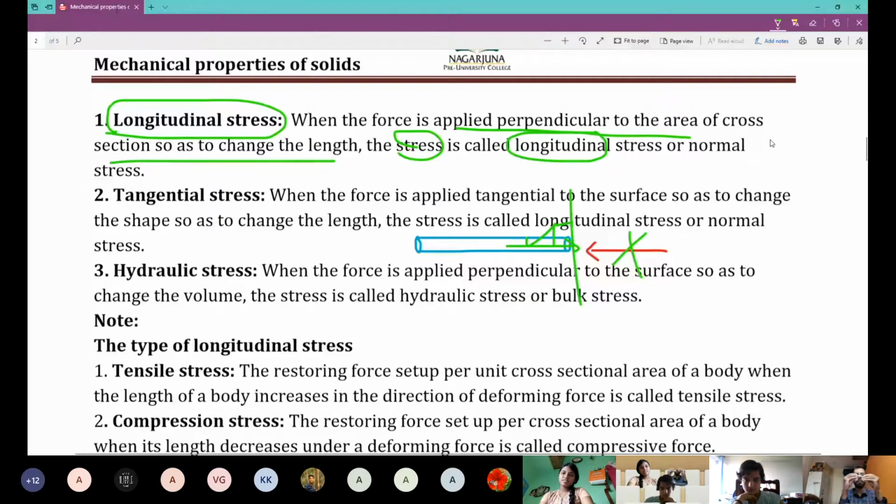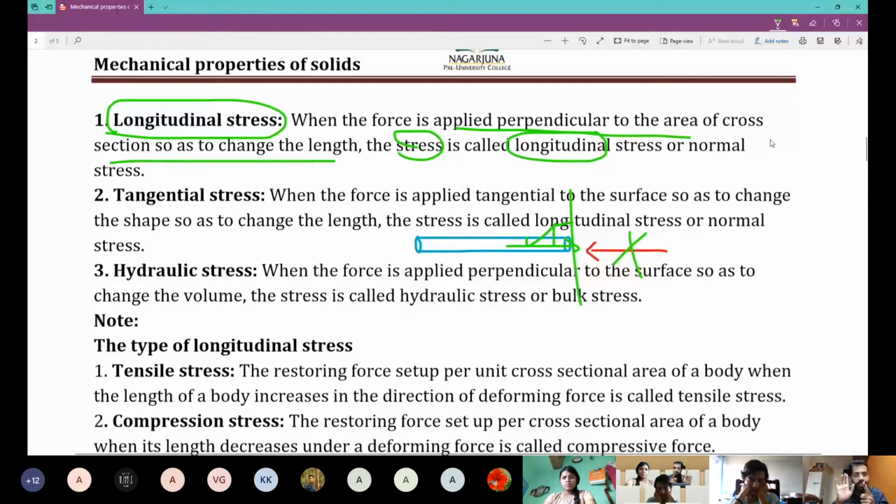If I put a deforming force to change the shape of this thing, I can do it in multiple ways. First way is like this. I'll press right here, and the size of this will decrease. Correct? If I press like this, the opposite force would be this one, which is perpendicular to the area of cross section. Now this is the restoring force.